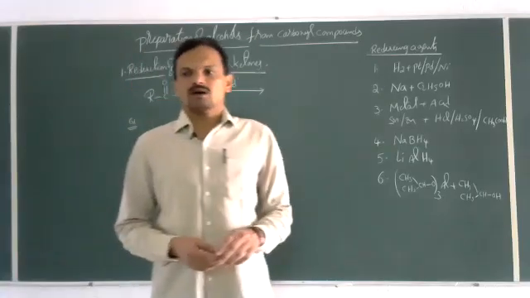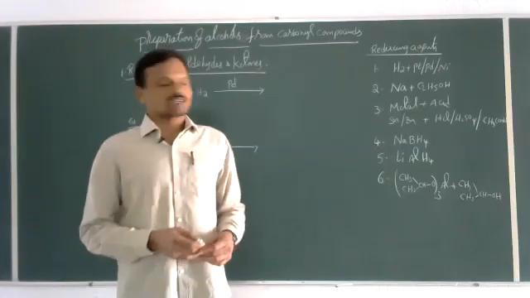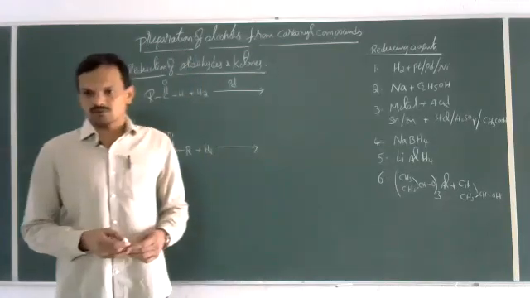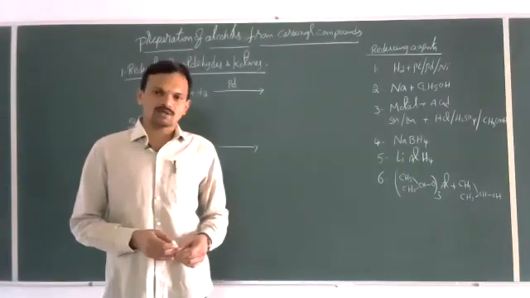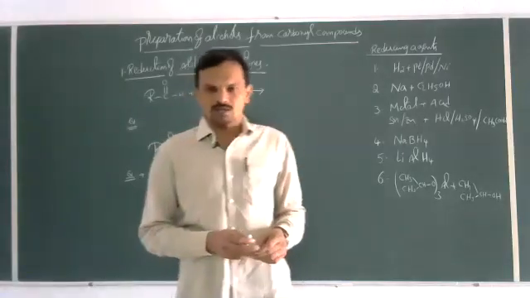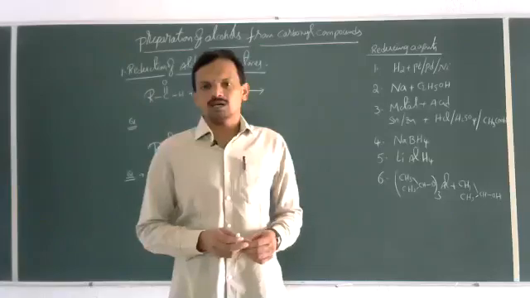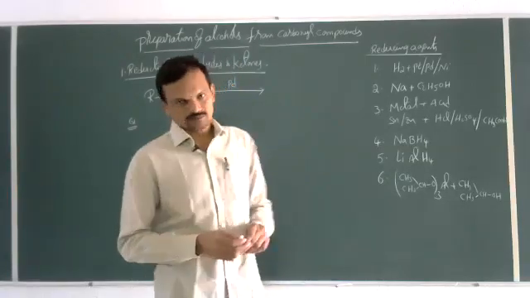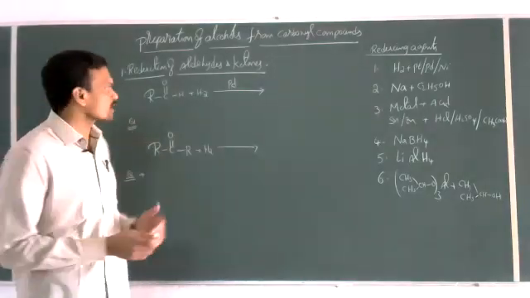Whereas in oxymercuration and demercuration, addition of water takes place according to Markovnikov rule, and here also there is no rearrangement. There is no formation of carbocation, so no rearrangement takes place. But here the addition of the water molecule takes place by anti-addition. So these are the three preparation methods we discussed in the last class.